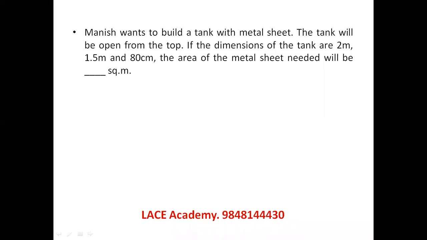Manish wants to build a tank with metal sheet. The tank will be open from the top. Dimensions L, B, H are given. The area of the metal sheet needed: except the top, all the surfaces should be there. So the area that is needed is 2 into (BH plus HL), the lateral surfaces area, plus the bottom, which is LB. One LB is missing because the top is missing.